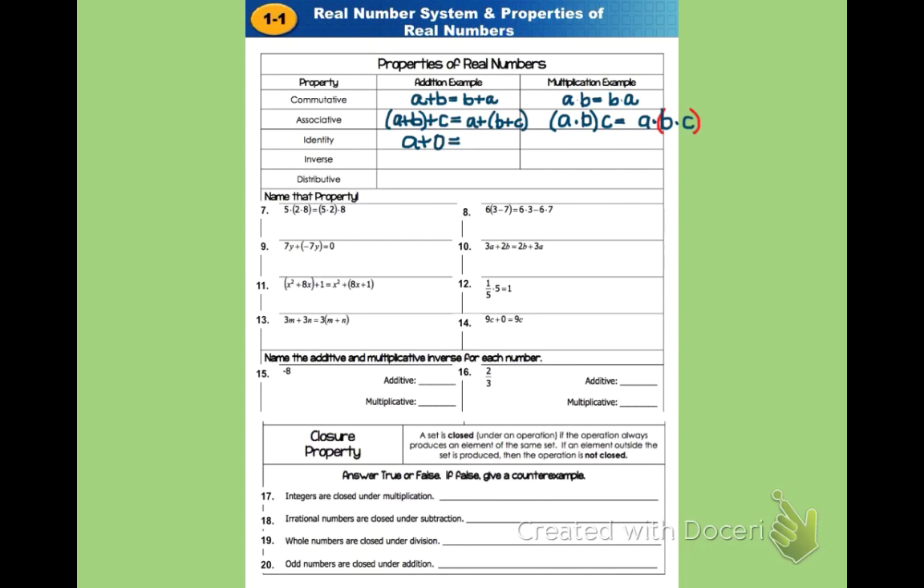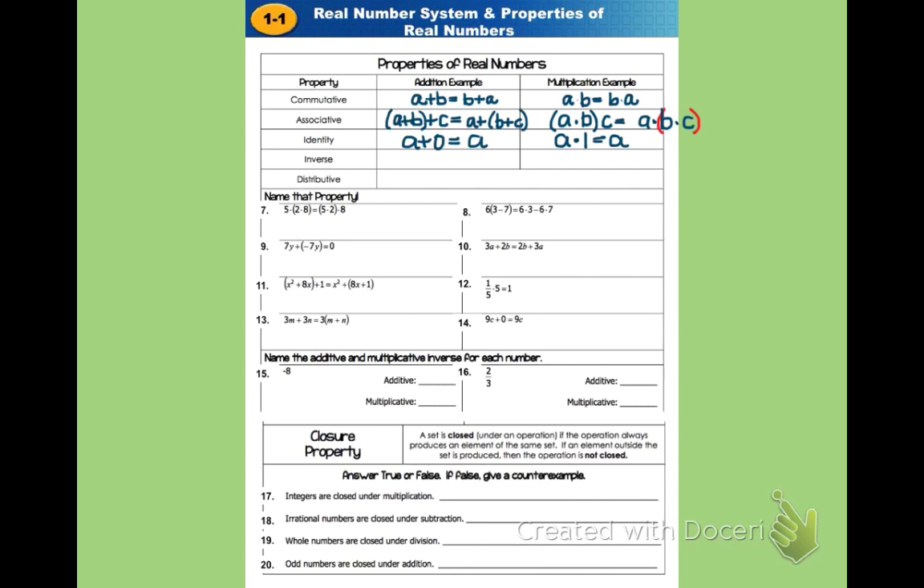Well, that has to equal a, because it doesn't change a at all to add 0 to it, so that's the identity. Now, thinking about what you can multiply a number by to not change it, well, hopefully the number 1 comes to mind. And so the multiplicative identity is actually 1, because a times 1 is still a.